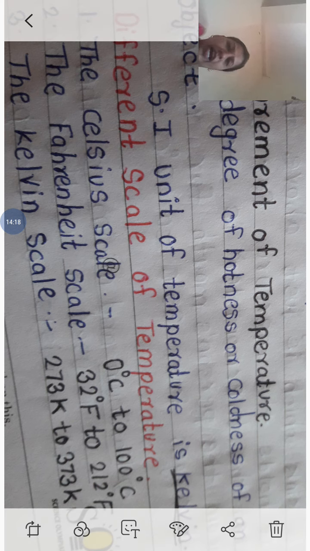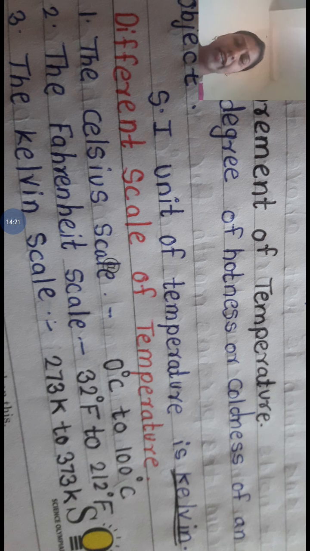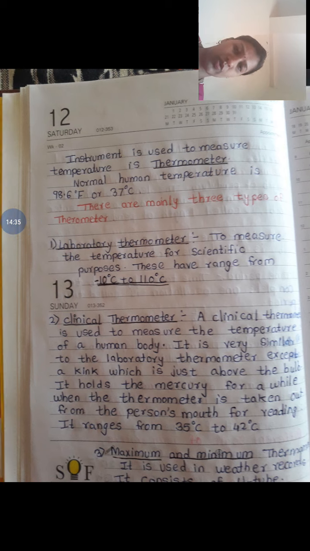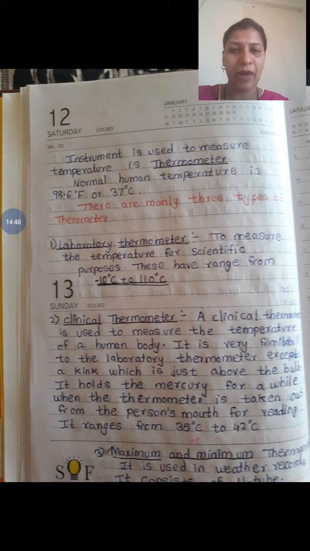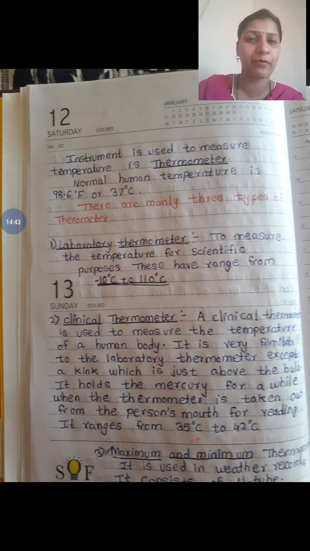The conversions and the word problems we have already solved in the last lectures when I taught you schedule number 1. We have already discussed the points of temperature and done the conversion, so go through this conversion also. The instrument used to measure temperature is the thermometer. A very important point: the normal body temperature of the human body is 37 degrees Celsius, and in Fahrenheit it comes to 98.6 degrees.